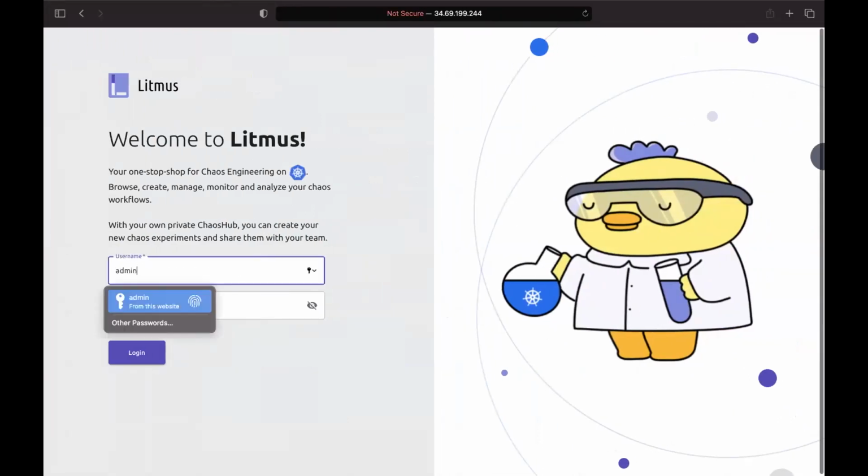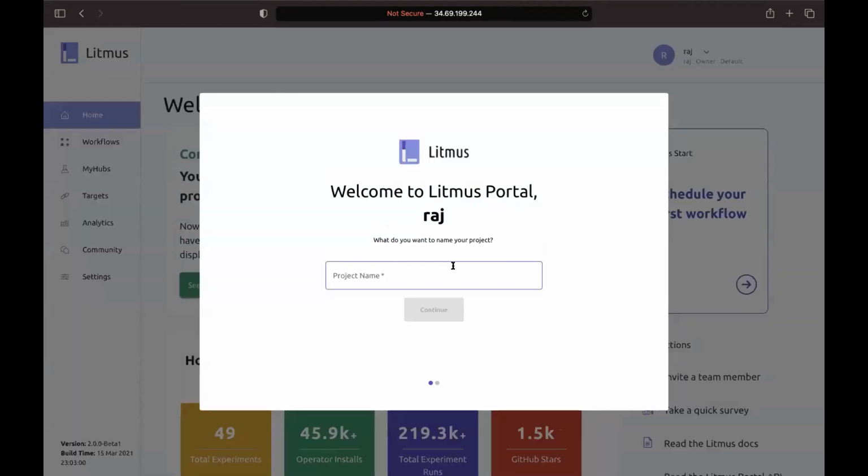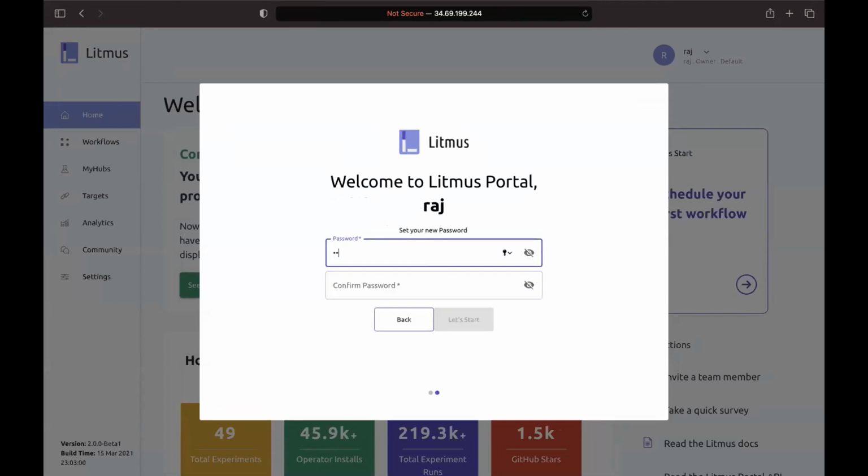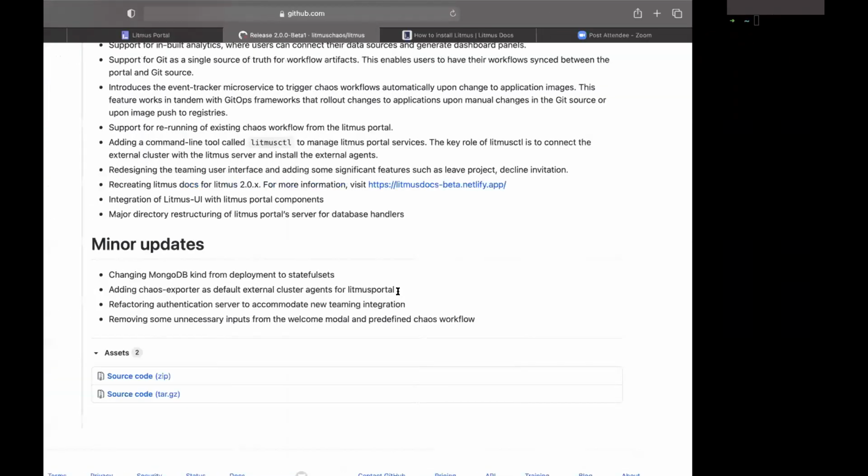Suppose this is my user. It'll take some time because of network connectivity. Right now you can see earlier it was asking for email and your name, and right now it is only asking for project and your password. So you can onboard yourself. These are the minor updates.